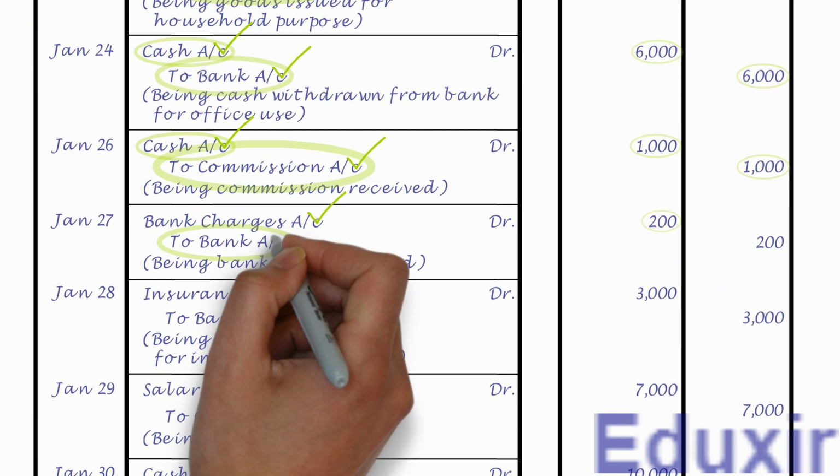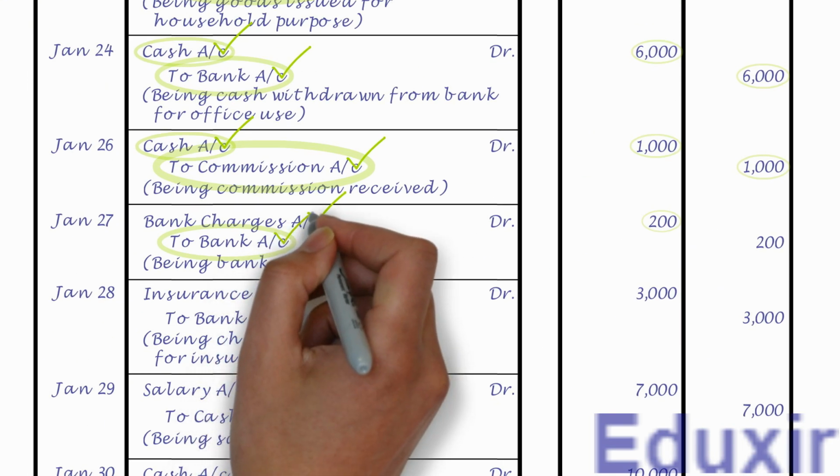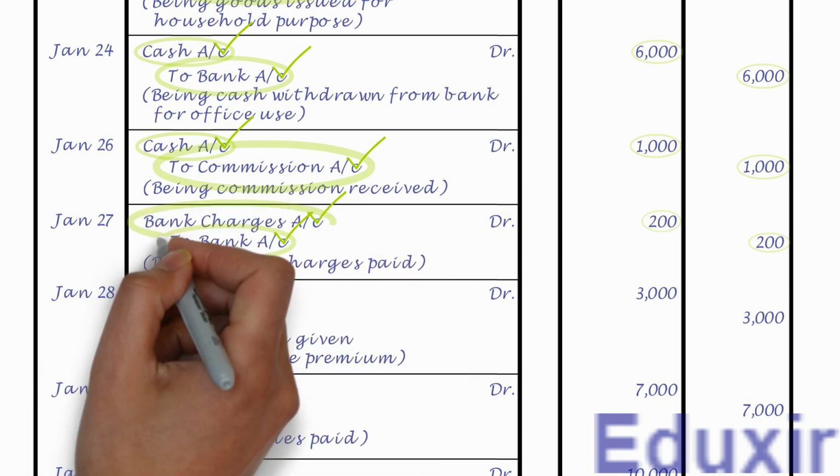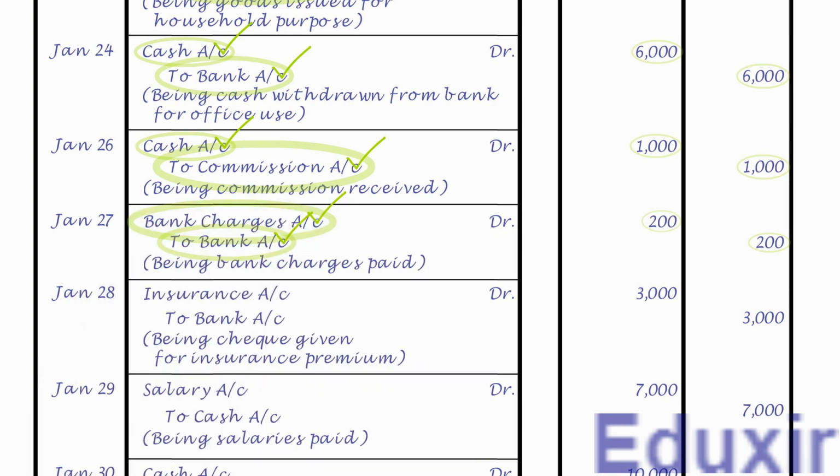As the name suggests, it needs to be posted on the credit side of bank account and the credit amount is 200 rupees. Note that the details that need to be posted into the particulars column is bank charges account. As we already have the bank account, let us now post this entry into that account.